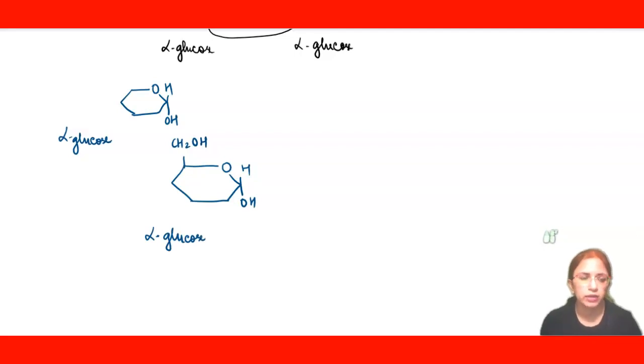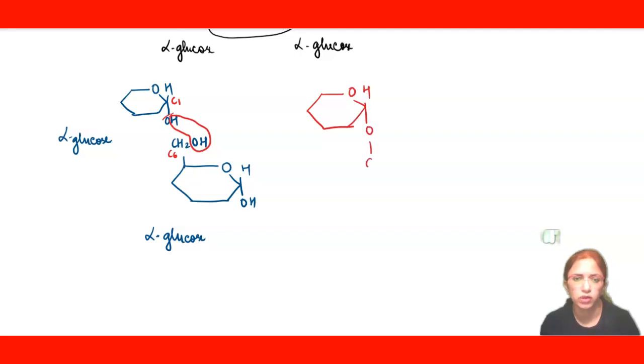See here, this is our C1, this is our C6. The bond will be formed between the C1 and C6, because of which the two units will be joined together and overall this structure will be seen. Here H will be there, this will be O, this will be our CH2 and the remaining structure will stay as such.